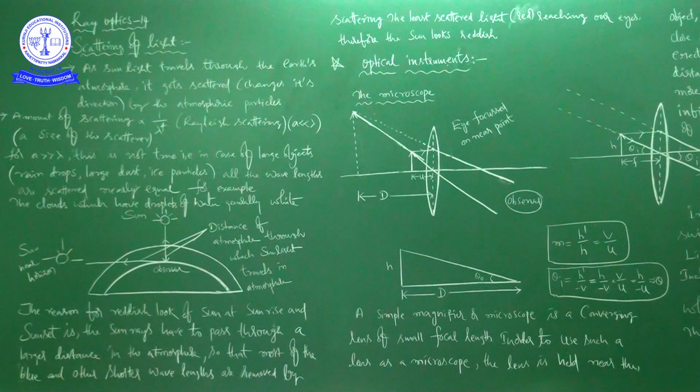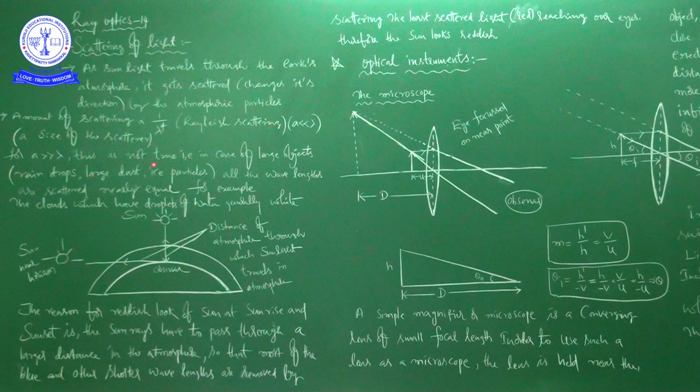Next, one important point is that the amount of scattering is directly proportional to 1 by lambda to the power of 4. This is the relation given by Rayleigh, which is Rayleigh scattering. When you talk about scattering, two things matter: one is the wavelength of light, another is the size of the scatterer.